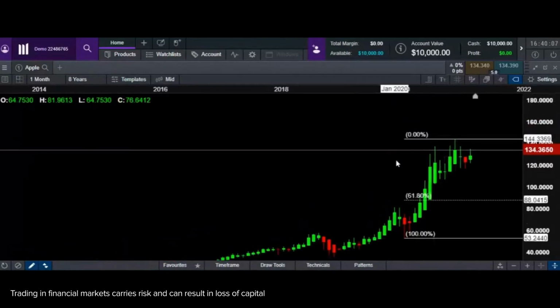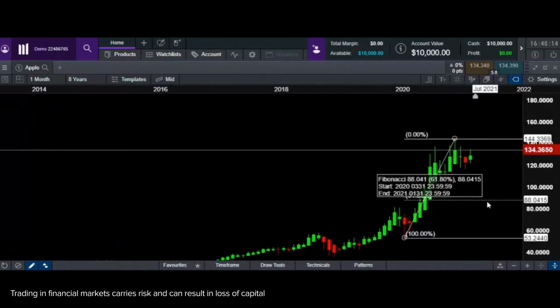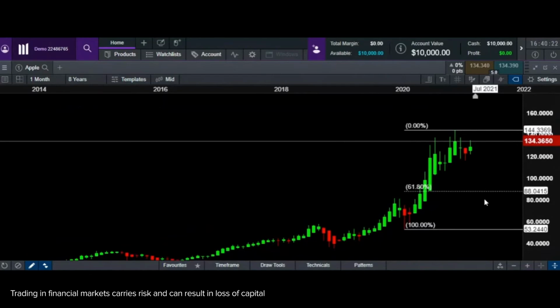There could be a case where Apple can, from today's date, continue going up, and I might miss out on this rally if I'm going to keep waiting for 61.8. However, if I have the patience to wait for it to come down till 61.8, that would become a much better buy for me, and that would be a very good entry, and I will not have to suffer any losses if the market by any chance starts dropping from these levels.